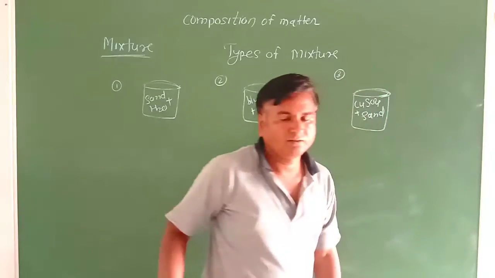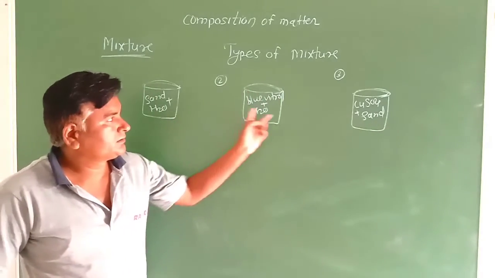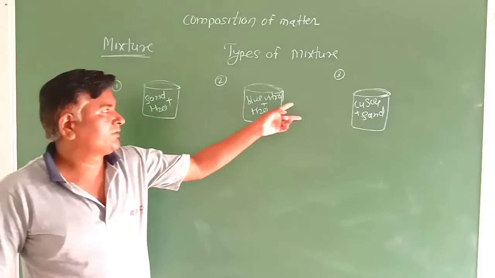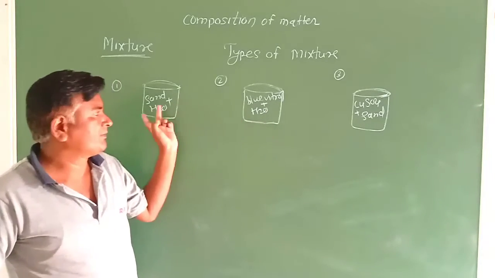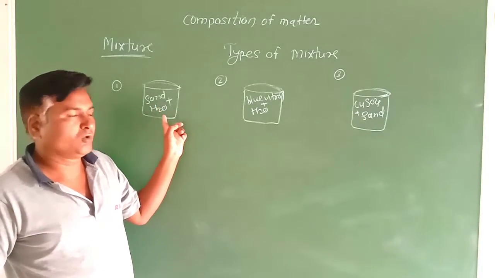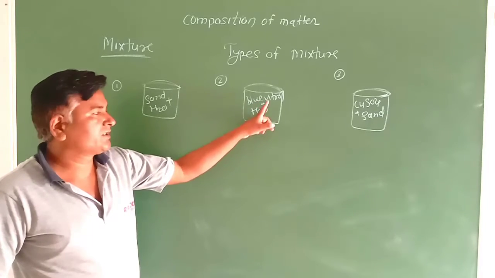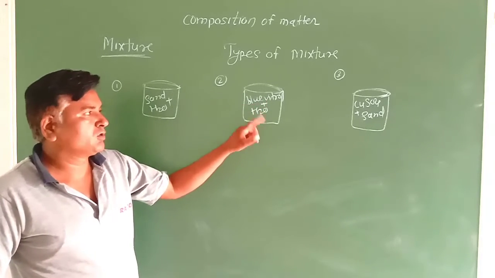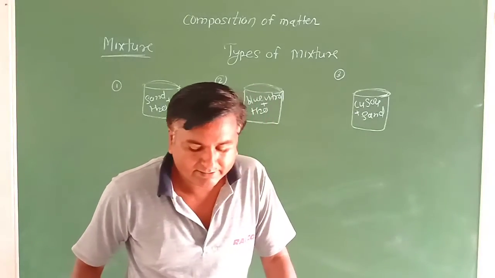Now, as per the given activity, we have written the substances on the board. First beaker contains sand and water. Second beaker contains blue vitriol, that is pieces of copper sulfate, and water, and third beaker contains copper sulfate and sand.